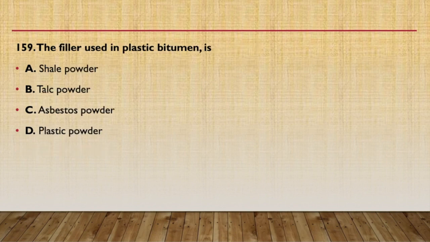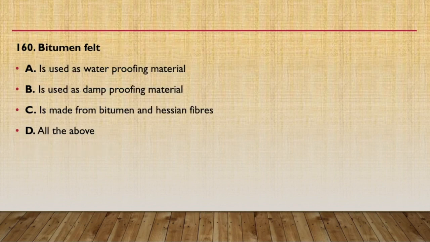Next question: the filler used in plastic bitumen is shale powder, talc powder, asbestos powder, or plastic powder. So the answer will be C, that is asbestos powder. Always remember this. The filler used in plastic bitumen is asbestos powder. Bitumen felt is used as a waterproofing material, used as a damp-proofing material, is made from bitumen and hessian fiber, or all of the above. The answer is all of the above. Bitumen felt is used as a waterproofing material as well as a damp-proofing material, and it is made from bitumen and hessian fiber.